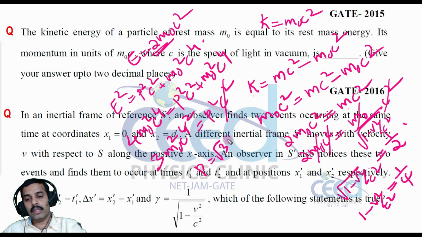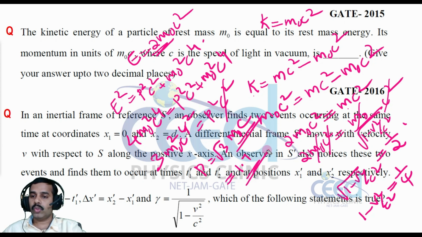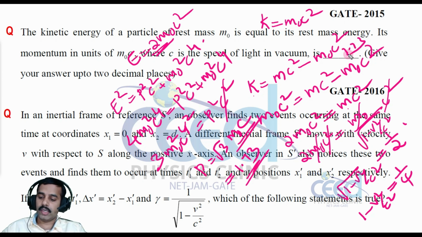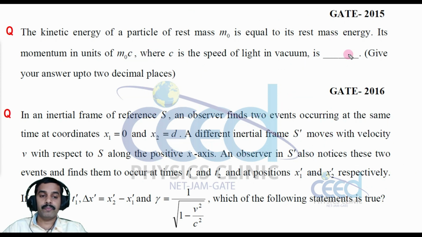Root 3 m0c. So in the unit of this m0c, what is the momentum? That is root 3, which is nothing but 1.73. We have to answer to 2 decimal places, so 1.73 is the answer. Alright. So now the next question is,